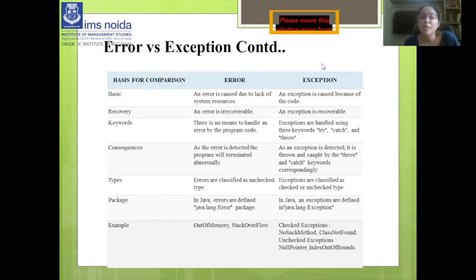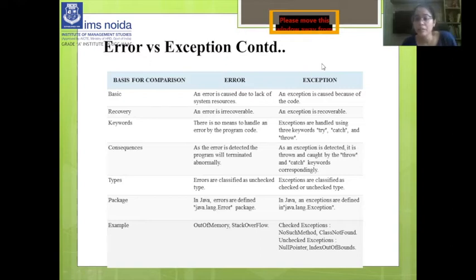So let's look at the basic definitions of error and exception. What is the difference between both the terms? An error is caused due to the lack of system resources, meaning the error occurs just because of the system. And an exception is caused because of the code, just because of the programmer's code. The programmer put something wrong in the code, that is why the exception occurred.